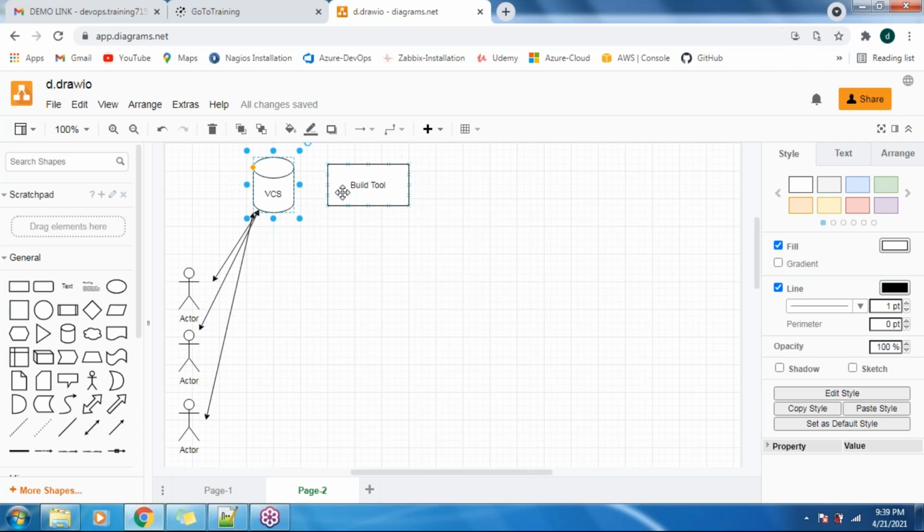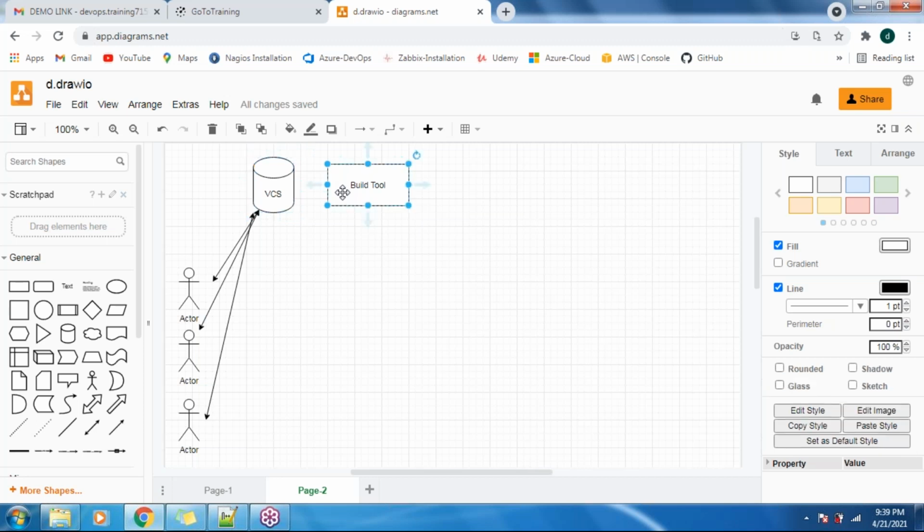Under build tool, we have three types. For example, we can use Ant, or we can use Maven, or we can use Gradle here. Using any one of these build tools, we can make the raw source code into an executable code here, guys.